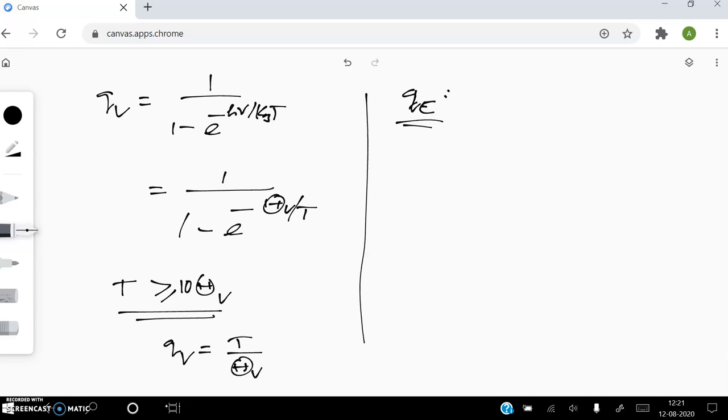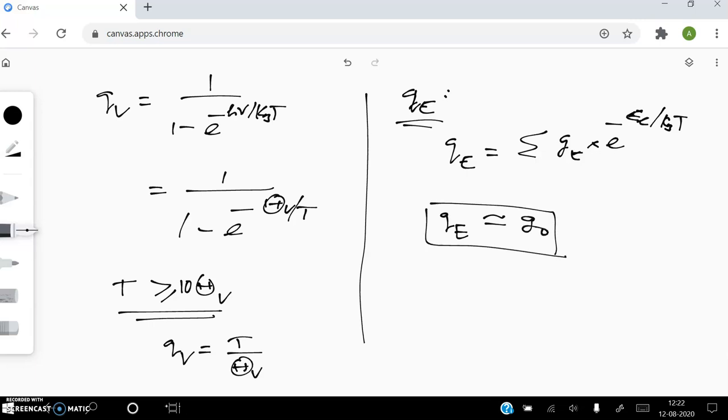So we have to use only the summation formula. So Q is equal to the summation of gE into e power minus electronic energy by kBT. This is the formula we should use, and if you derive it, for most cases you'll get QE, the electronic partition function, as the degeneracy of the ground state.